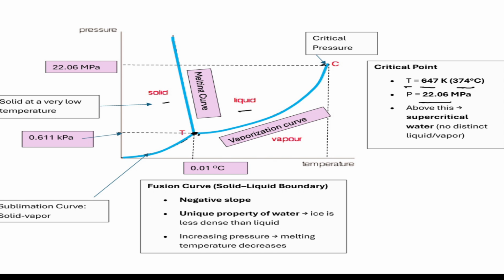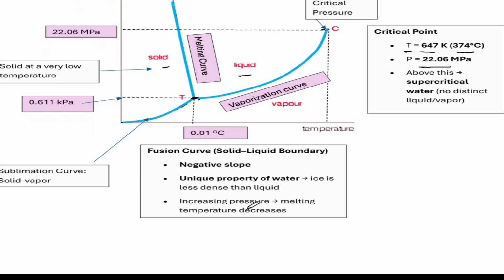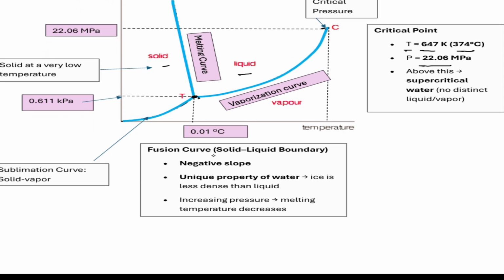Here the key points are: this is the fusion curve, or we can say the melting curve, the solid-liquid boundary. Negative slope, here this is the negative slope. It is a unique property of water, that ice is less dense than the liquid. Increasing pressure, the melting temperature decreases.